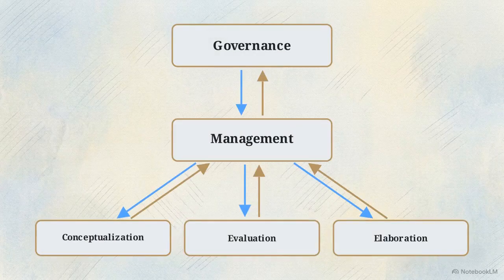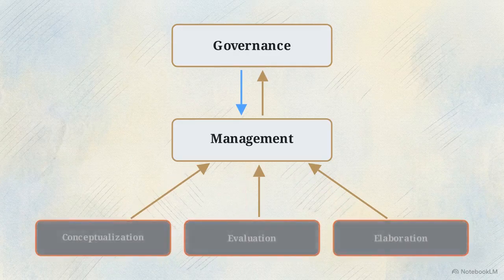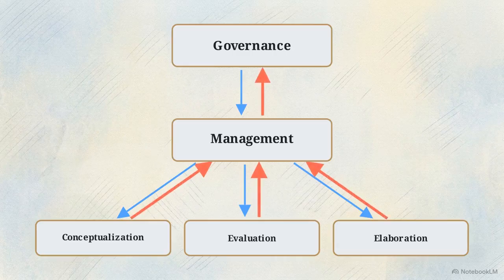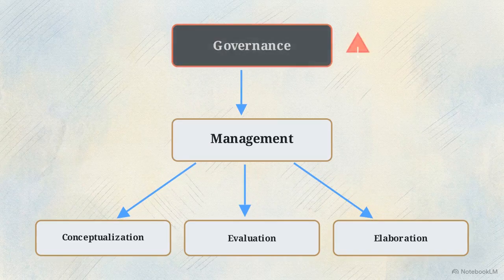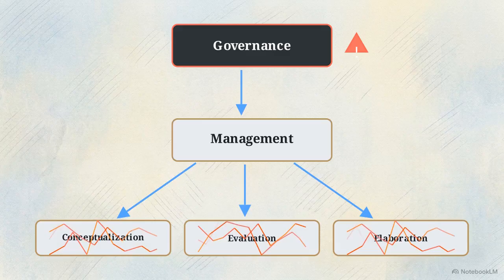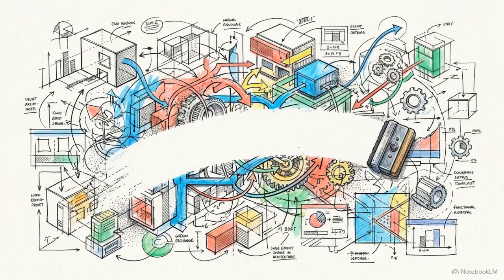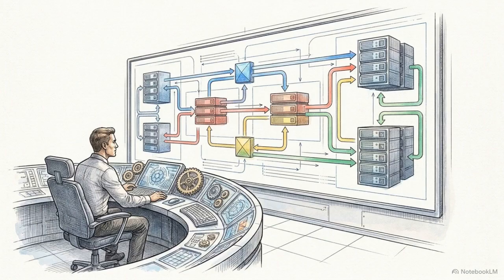If management fails to translate directives into actionable instructions, the downward cascade stops. The core teams experience operational drift, building systems completely disconnected from the broader business strategy. If the upward execution feedback is severed, governance suffers from strategic blindness. The executive board remains entirely unaware of the technical debt mounting at the ground level until it is too late. Adopting this standard is not an exercise in drawing better diagrams. It requires an organization to relentlessly police the health and accuracy of these internal information pipelines.